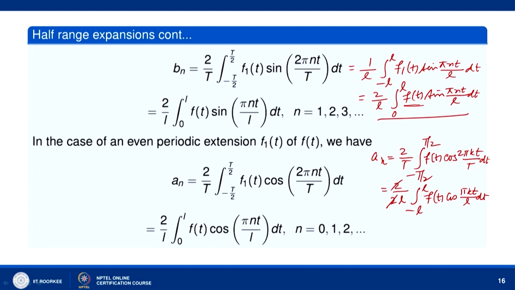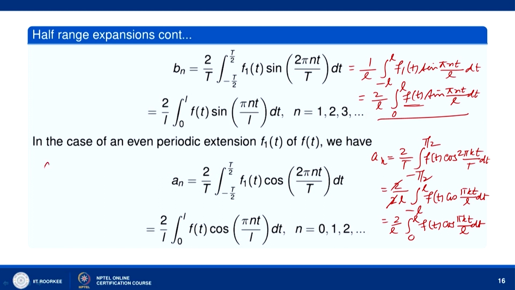Now, f is even, and cos(πkt/L) is also even. So, I can write 2/L ∫ from 0 to L of f(t) cos(πkt/L) dt. And we have the Fourier cosine series.